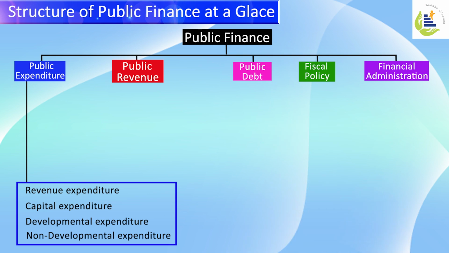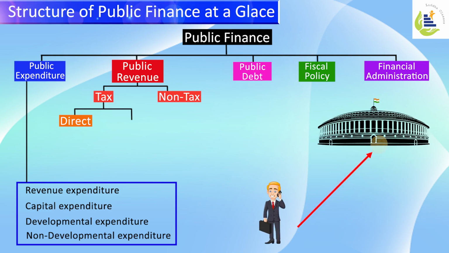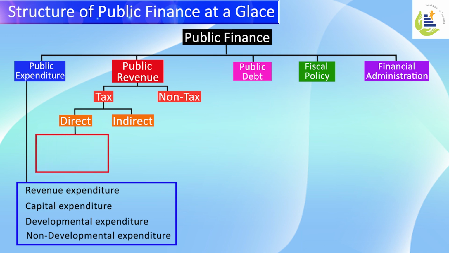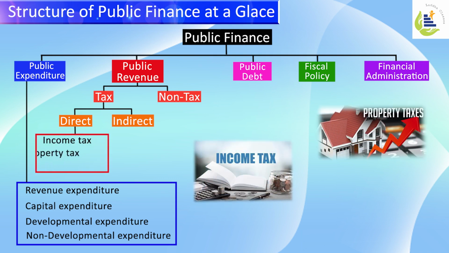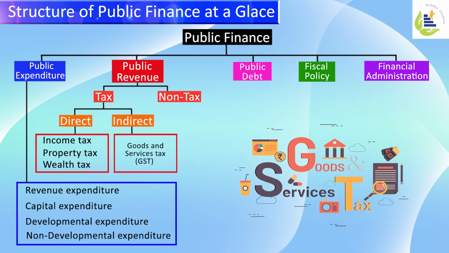Public revenue can be further categorized as tax and non-tax revenues. In tax revenues, there are 2 types. One, direct tax, where the tax is collected directly from the person on whom the tax is levied, and another, indirect tax, where tax is collected at a different level. Direct taxes are in the form of income tax, property tax, or wealth tax. An indirect tax example is GST.